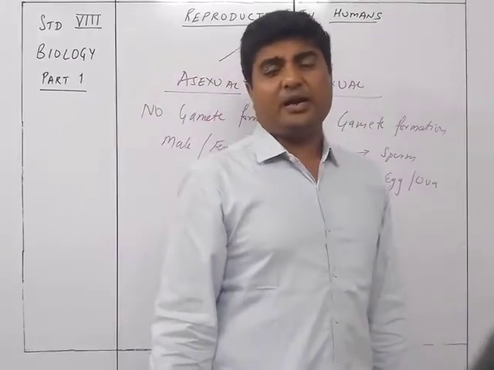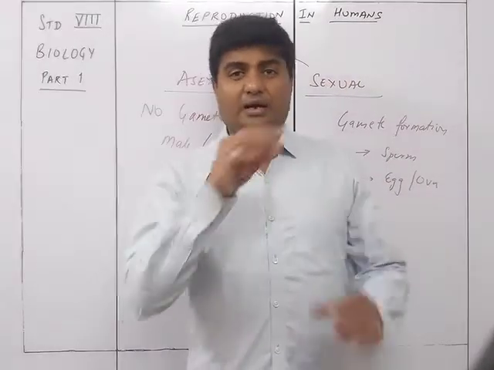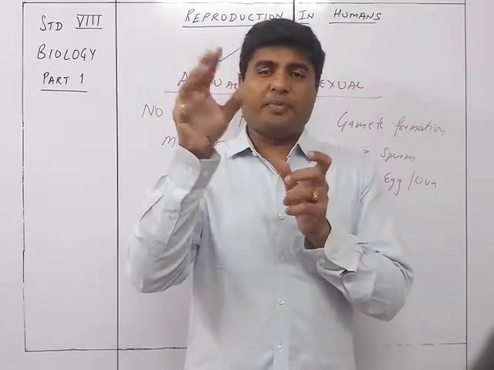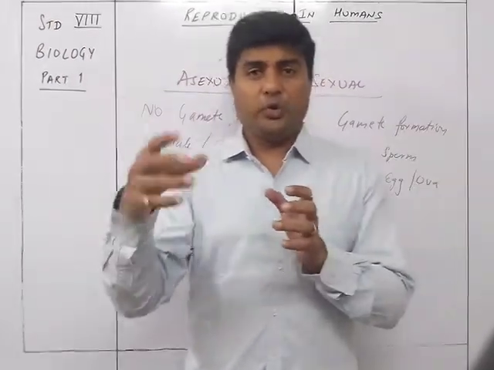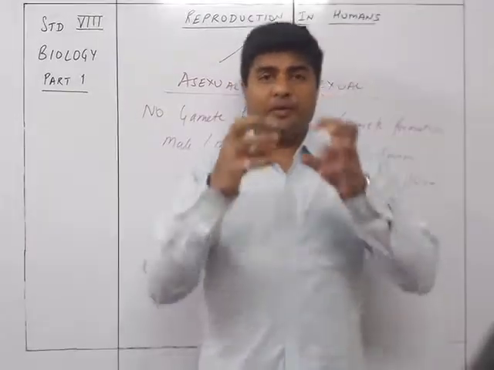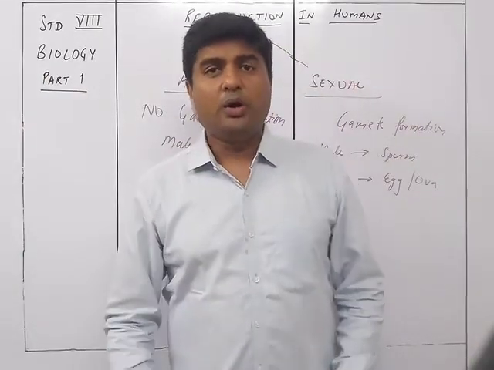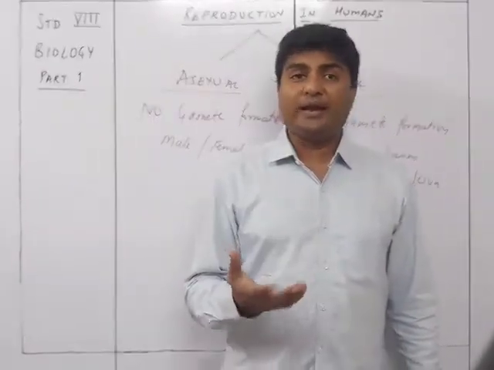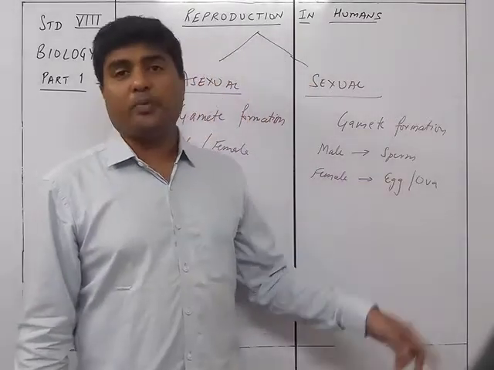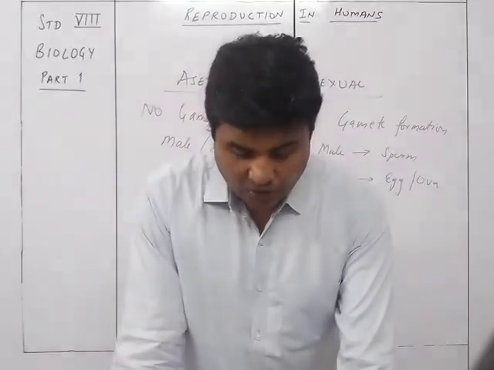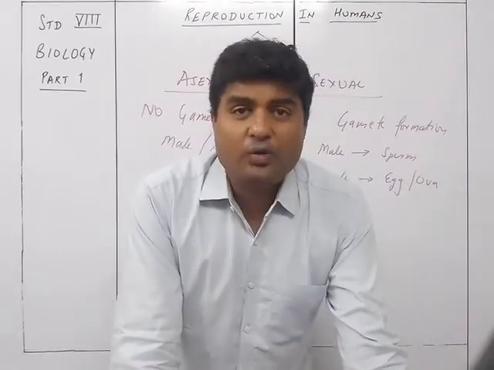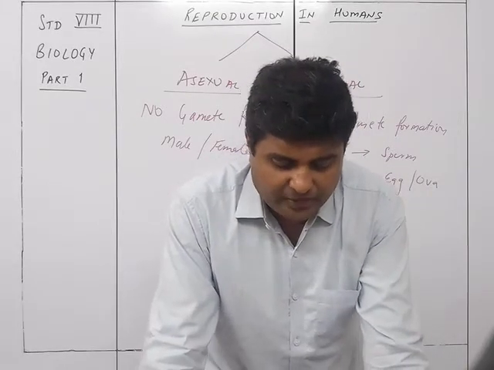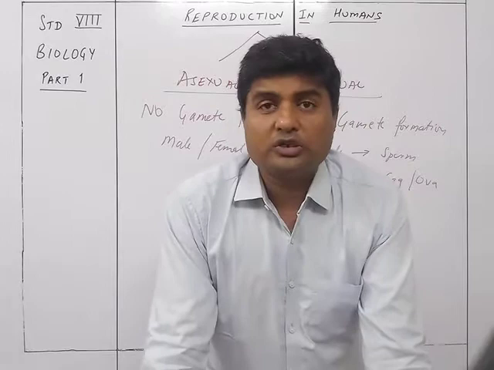So yes, we had studied earlier that if you cut a planaria, it regenerates, or the hydra forms a bud, and after bud formation it reproduces when it forms a new one, or the amoeba splits into two parts and forms two individuals. So these are examples of asexual reproduction, wherein there is no formation of the sperm or the egg, or of reproductive organs or reproductive gametes. So this is the asexual method of reproduction, not involving eggs or sperms.